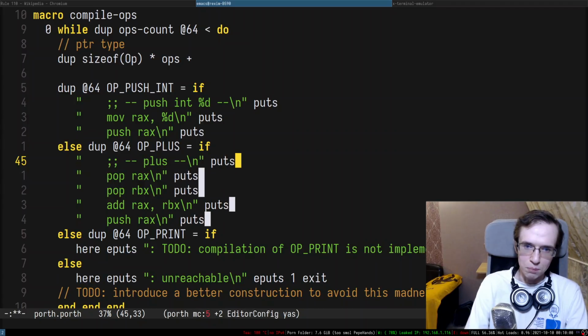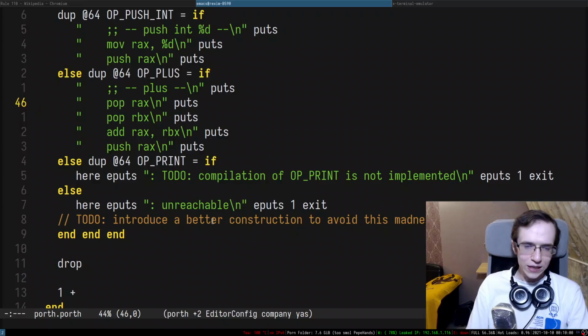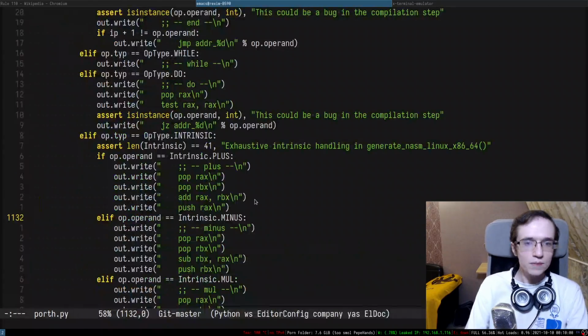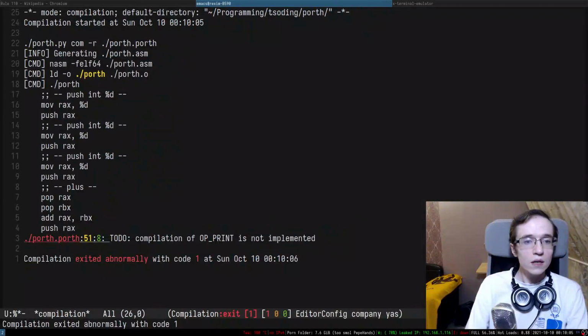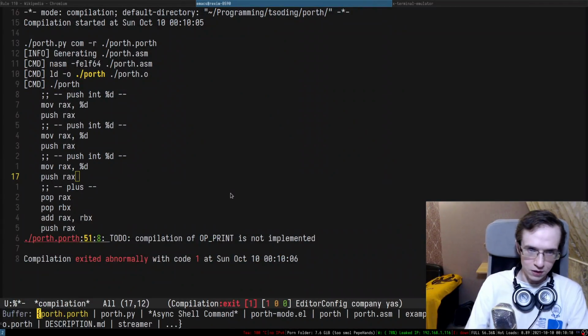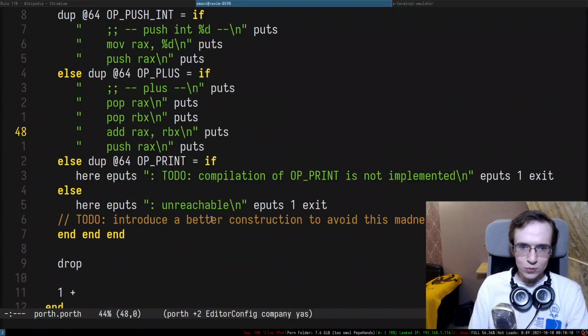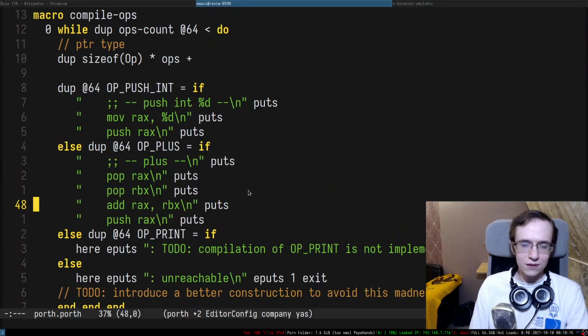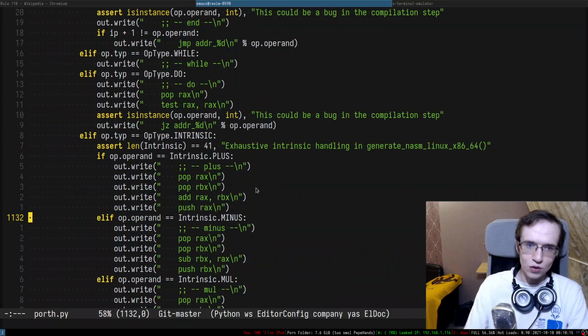And then I'm gonna do a put. There we go. There we go. So yeah, we managed to do 3 numbers and a plus operation. How about that? And the last thing we need to do is the print, and the print is rather interesting